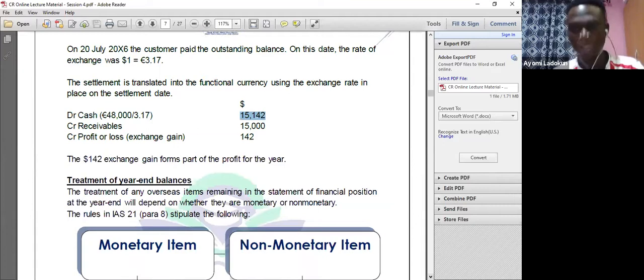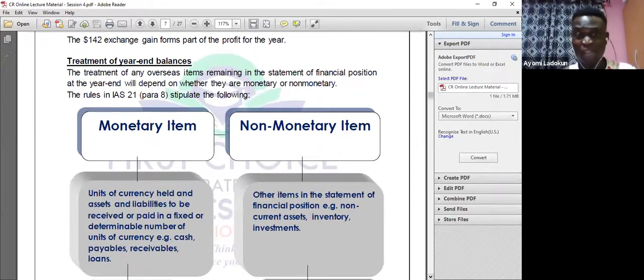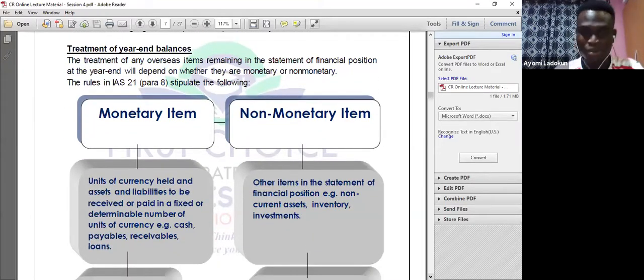Okay, so that's the first illustration. It's very simple, right? IAS 21 is actually very, very simple. But sometimes when students hear IAS 21, they ask, which one is this again? No, it's quite simple, very simple.